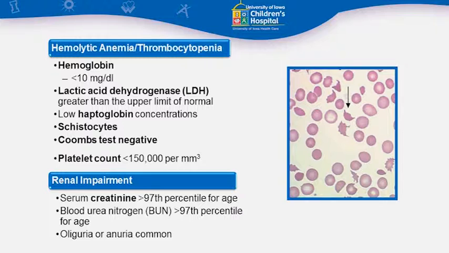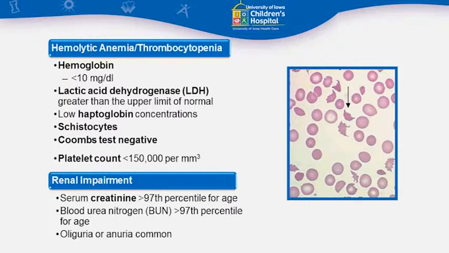So what is it? Well, it's as its name says, aHUS. The first component of that is actually this hemolytic component, if you will, and hemolytic anemia and thrombocytopenia are the key components of the hemolytic part of this disease. And in that, we generally will talk about it being a hemoglobin of less than 10. It may be a little bit higher, it may be a little bit lower. In general, we're talking about an LDH, or a lactic acid dehydrogenase, in case you ever wanted to know what LDH meant, is greater than the upper limits of normal. For some children, it can be very high. Others, it can be just above normal.